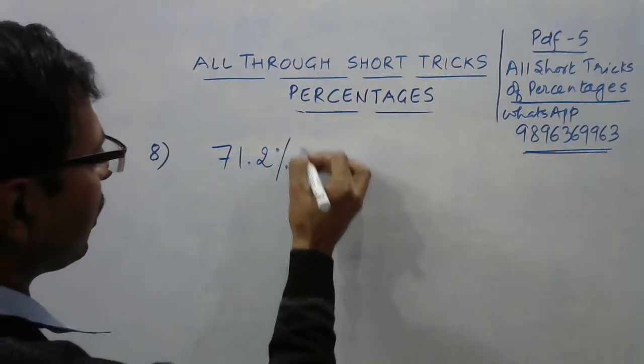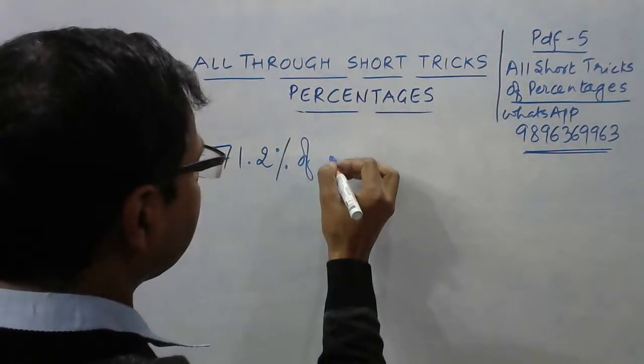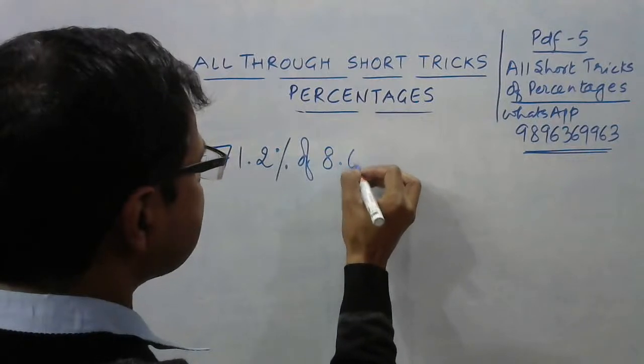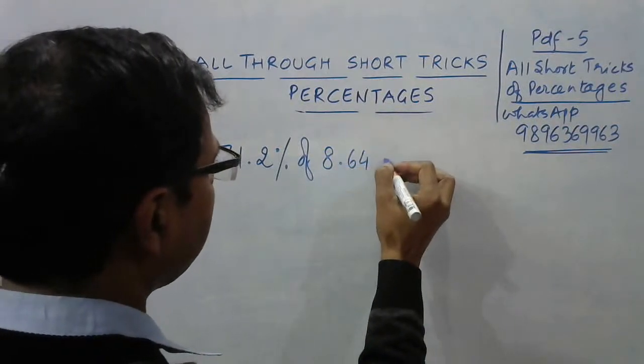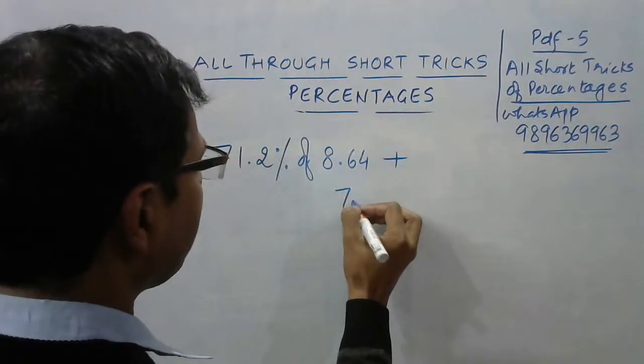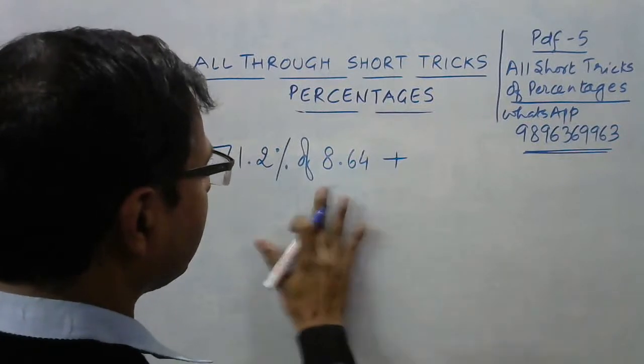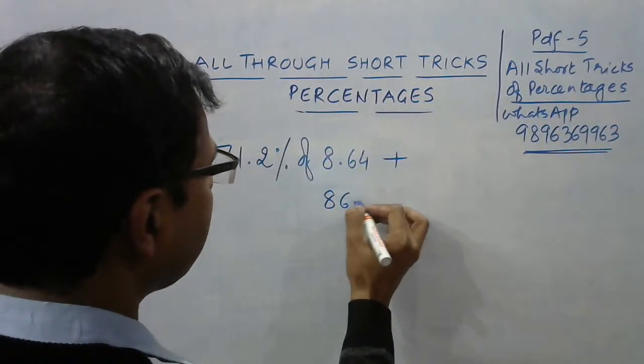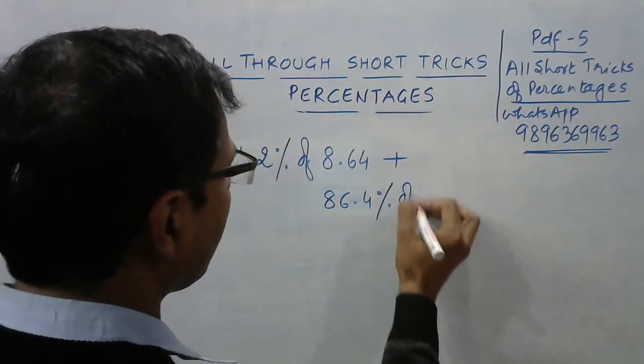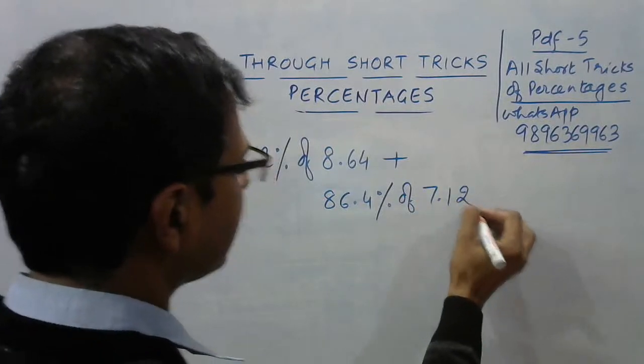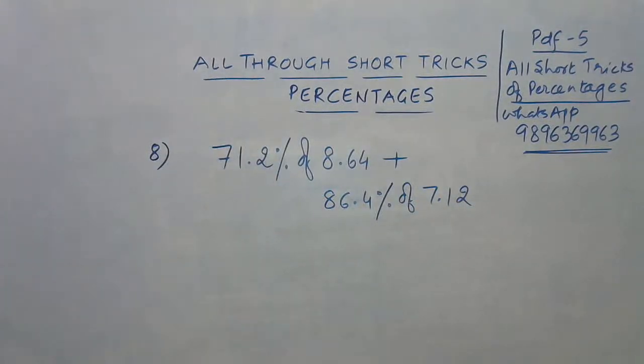71.2% of, be careful here, 8.64 plus 7. Okay, I'll give you a different one. 86.4% of 7.12. Now, watch the question carefully and then go for the answer to this one, because this is again a tactical question. Don't spend much time on this one. This is a simple short trick.